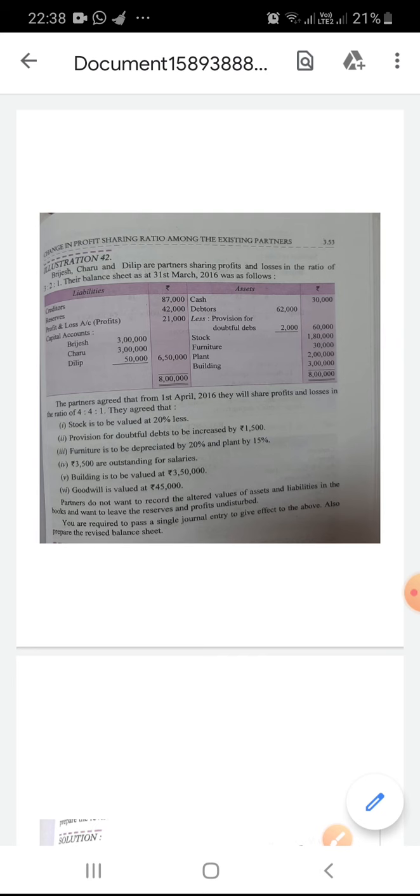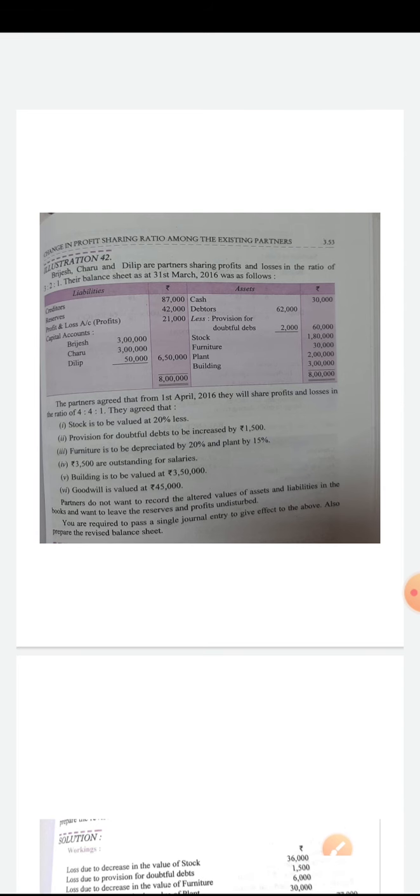Partners do not want to record the altered value of assets and liabilities in the books and want to leave the reserve and profits undistributed. This line is important and new in this question. We are discussing case 2 when they don't want to show the revised values in the books. So this line is important: partners do not want to record the altered value of assets and liabilities in the books and want to leave the reserves and profits undistributed.